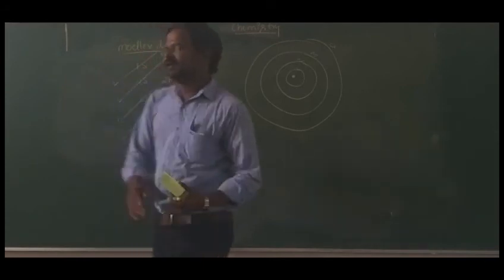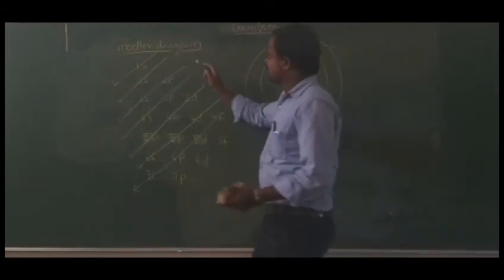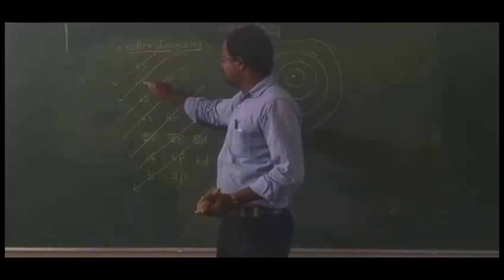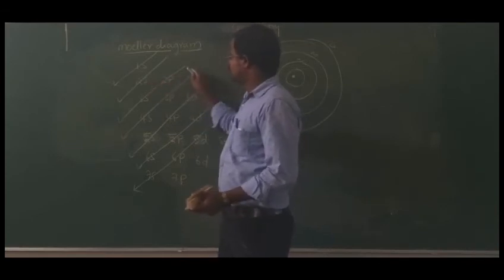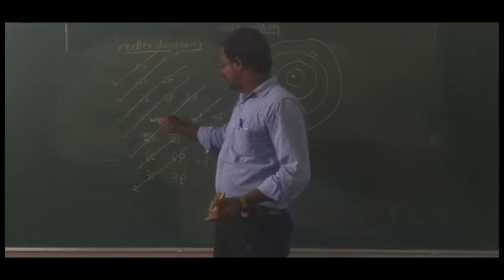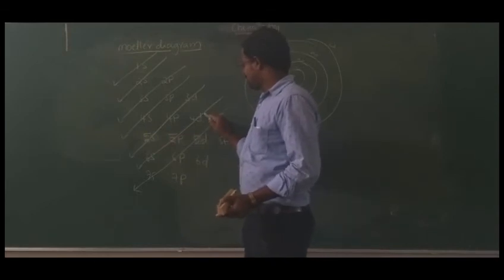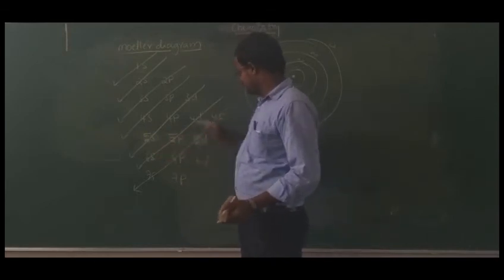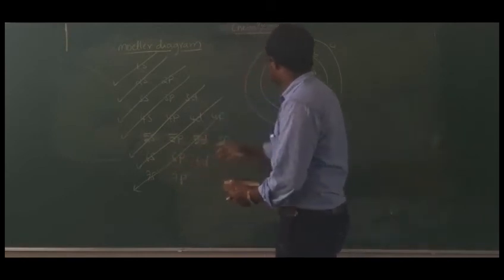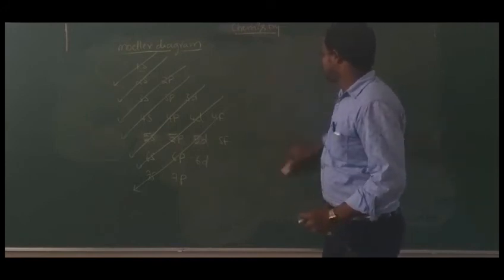That means see clearly, it's very important to write the electronic configuration of an element. See here, first 1s, after that 2s, after 2s again it will come to 2p, 3s. After that 3p, 4s. Again it will come 3d, 4p, 5s. Okay. And next one is 4d, 5p, 6s. After 6s, 4f, 5d, 6p, 7s. See the order, which is very important to write the electronic configuration of elements.